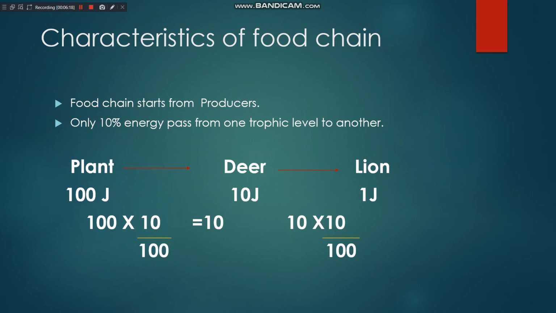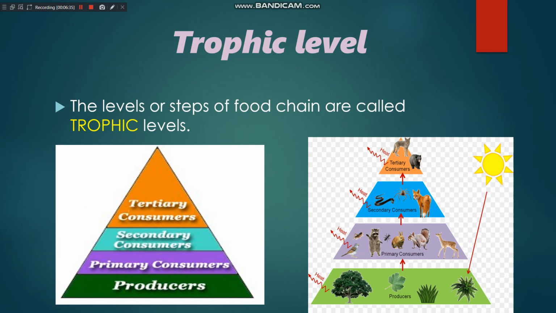Now the next topic is characteristics of food chain. Every food chain has some specific characteristics. The first is that a food chain starts from producers. Like in this example you can see, as I told you, on this earth only the producers can capture the solar energy.